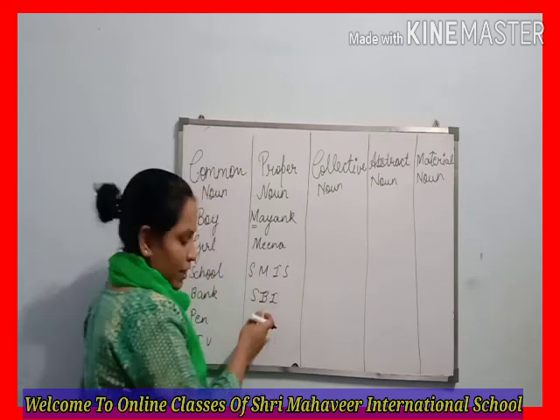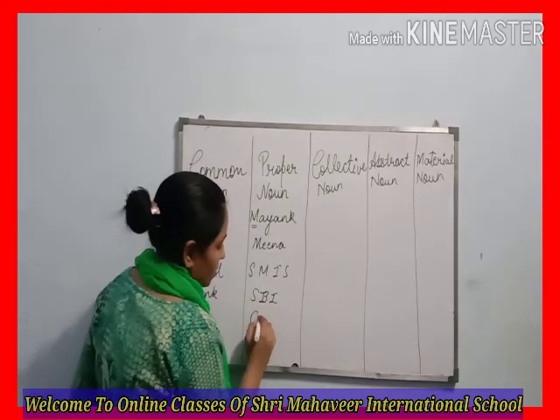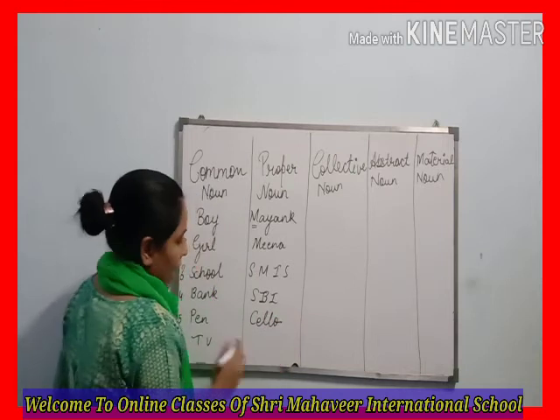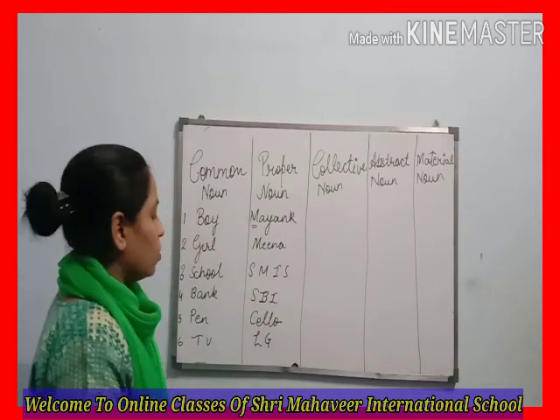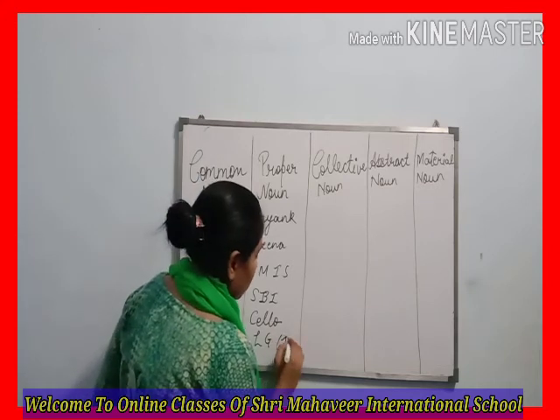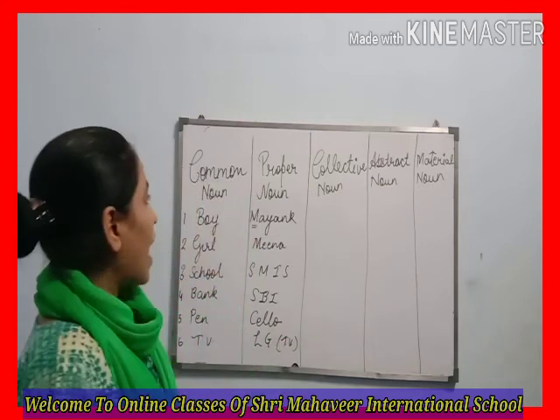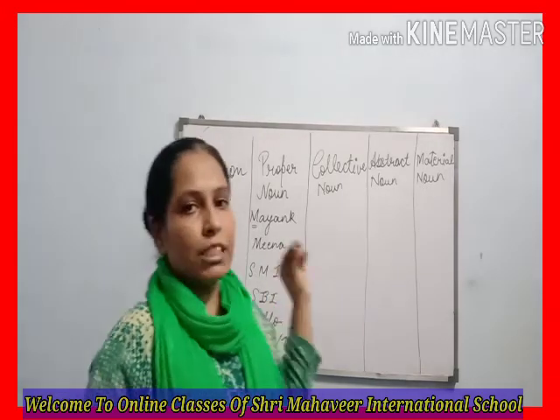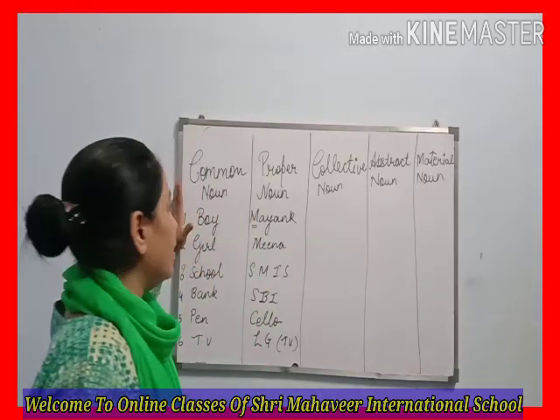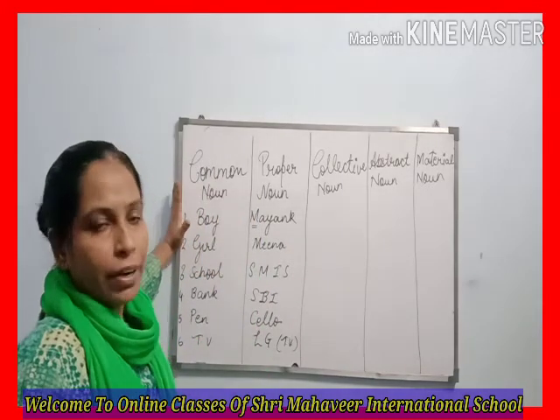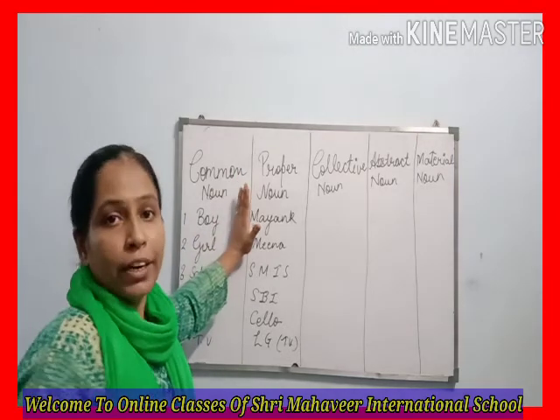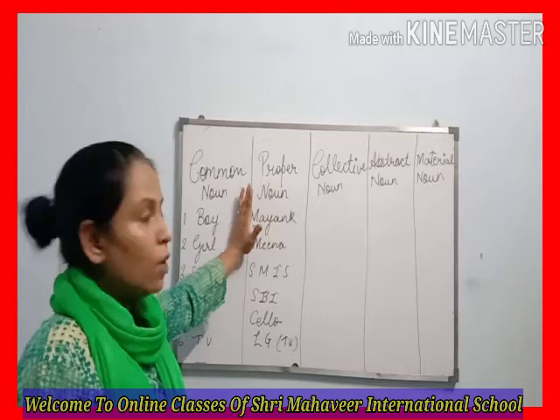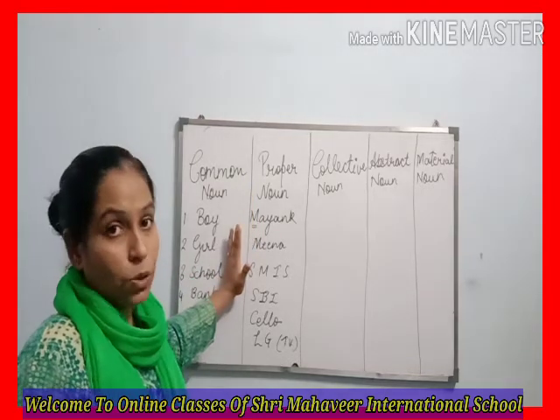State Bank of India. Pen, I write here Cello pen. And TV, I write here as an LG company, so LG TV we can write. So in this way, I have given a particular and specific name to these common nouns and made these common nouns into proper nouns. So beta, I hope you understand both the definitions with the help of these examples very well.